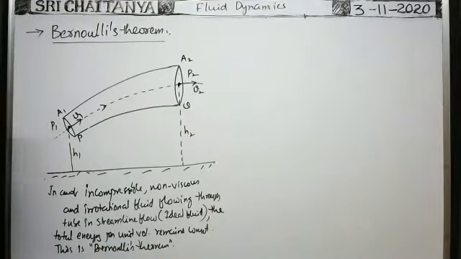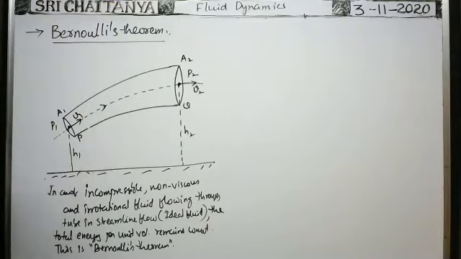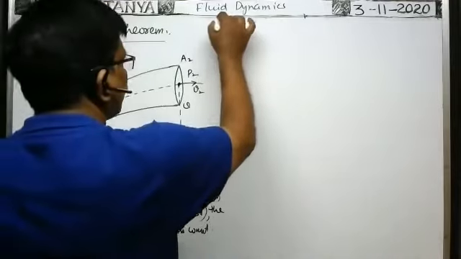So with the help of Bernoulli's theorem, we have to find the total energy per unit volume at any cross section of the tube. We have to derive the formula for that.